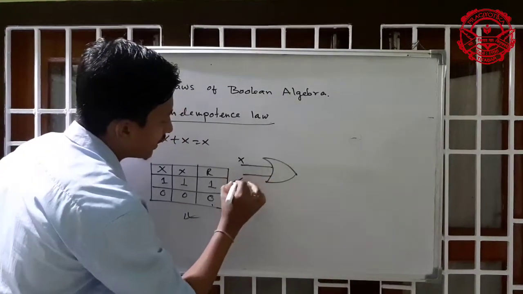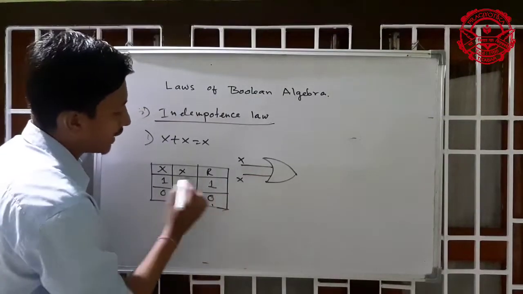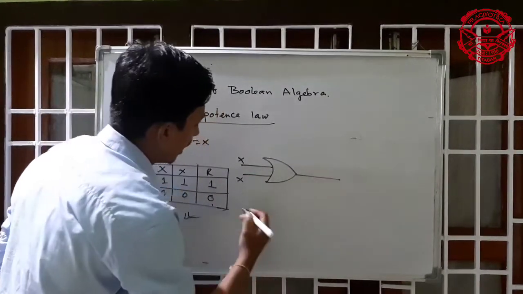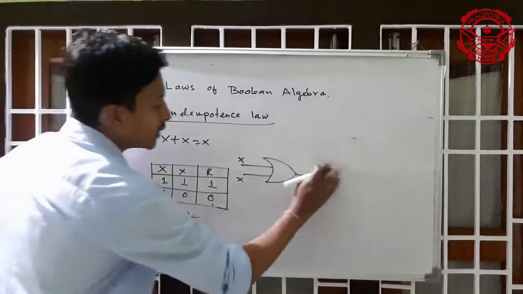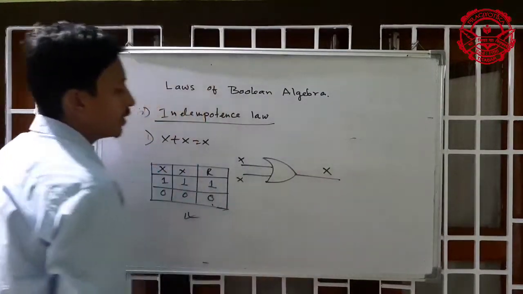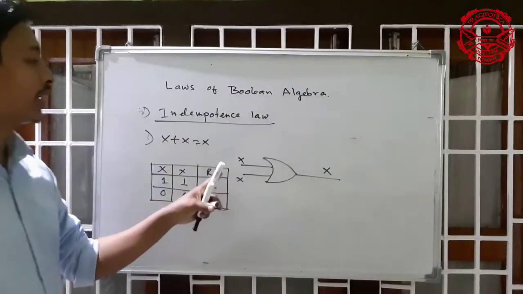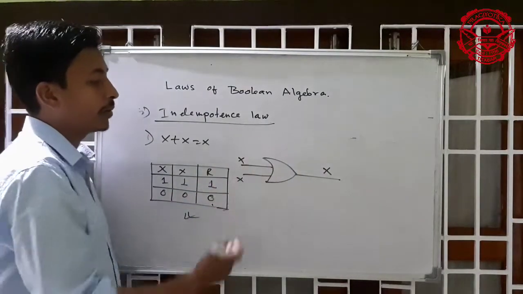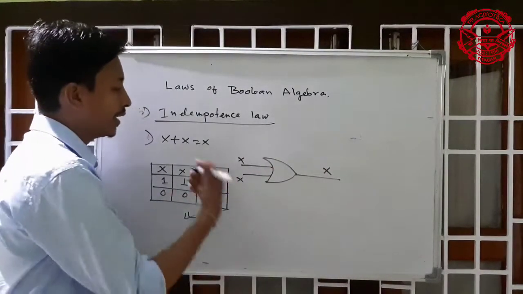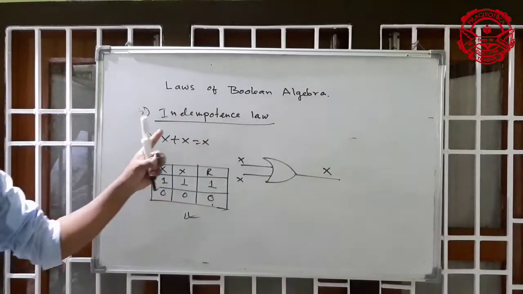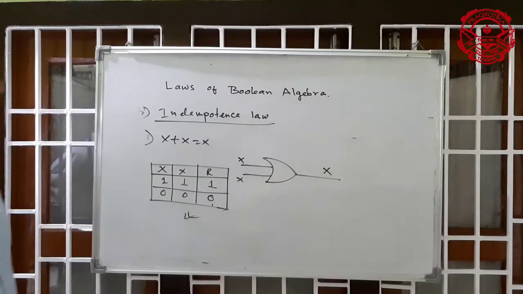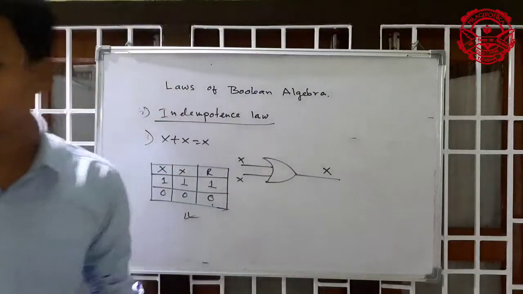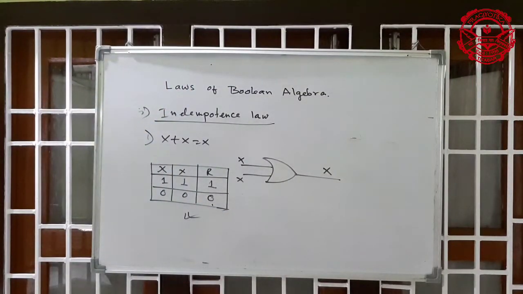Okay, the inputs are the two inputs x, x, and the output will be R. R means the x. Whatever input you give in this diagram, the output is always x. So this is the first idempotence law, first expression. Now second expression.